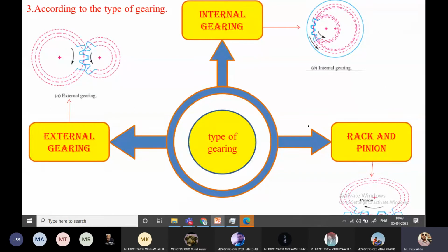Rack and pinion is a special attachment, because the pinion has a definite diameter and the rack has an indefinite, infinity diameter.